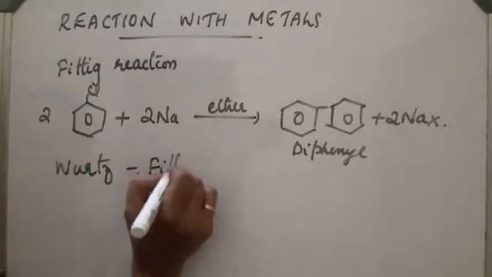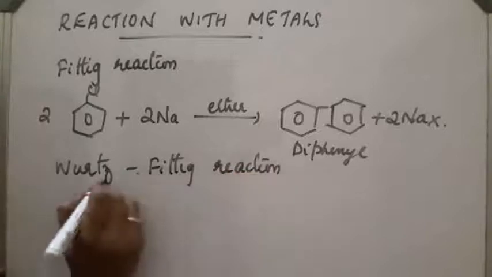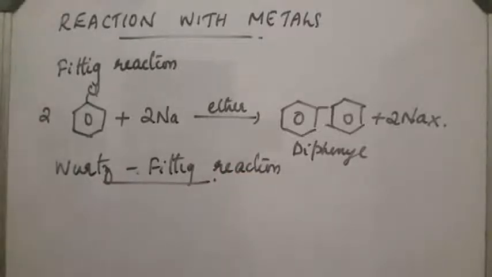Here, an aryl halide and alkyl halide react, both reactions together, with sodium in the presence of dry ether, and the reaction takes place.